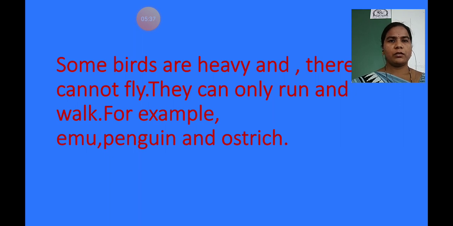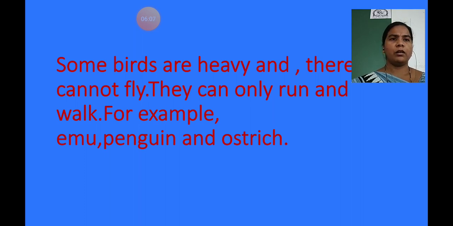So children, there are some birds that are heavy. Because of their weight, they cannot fly. So they can only run. What can they do?